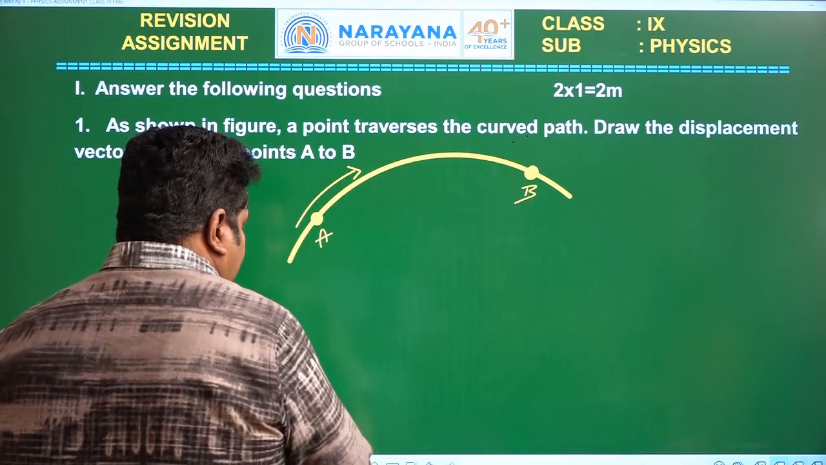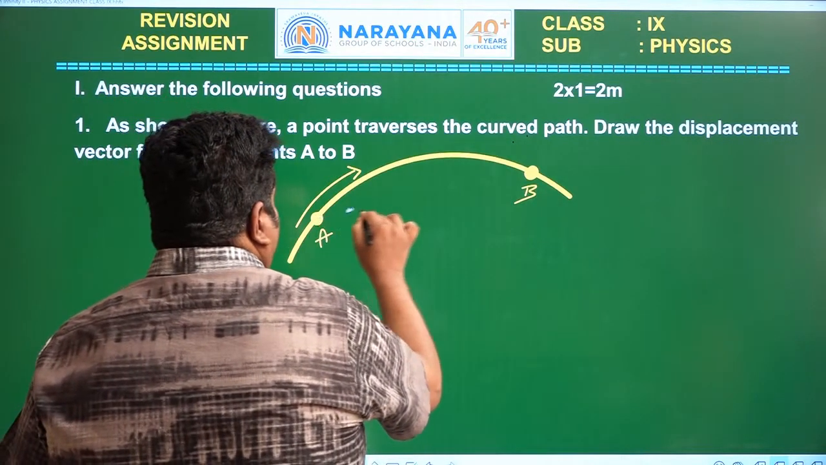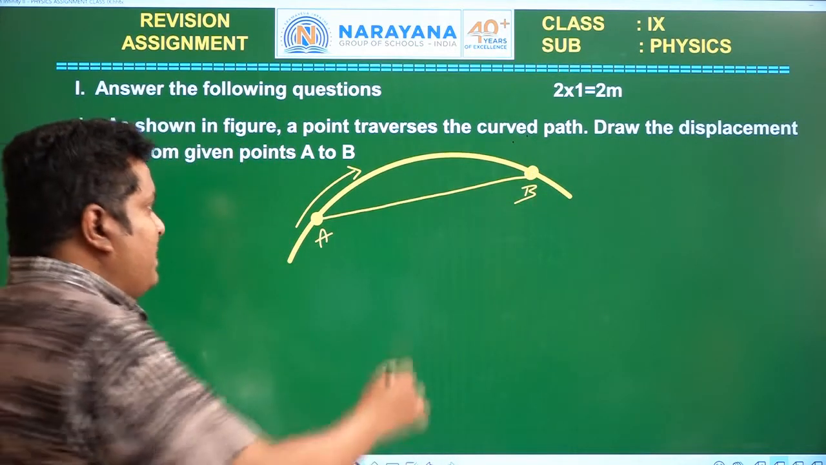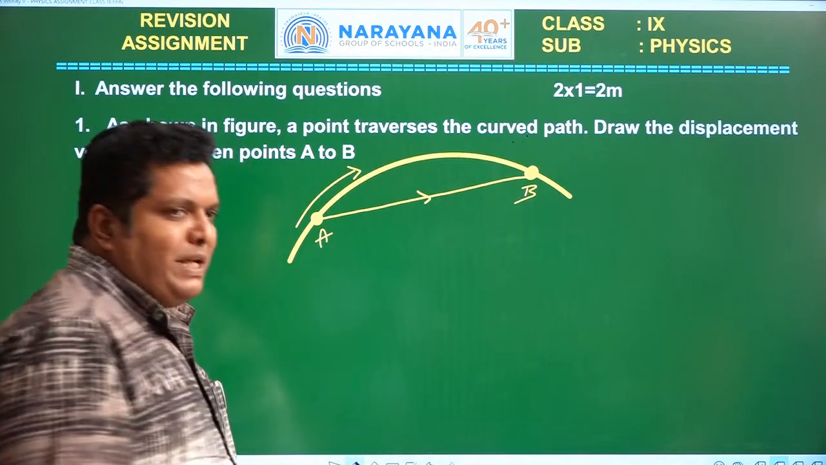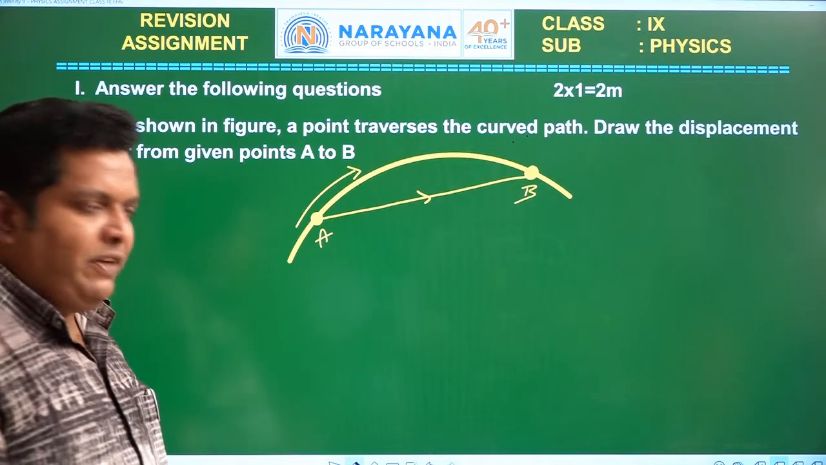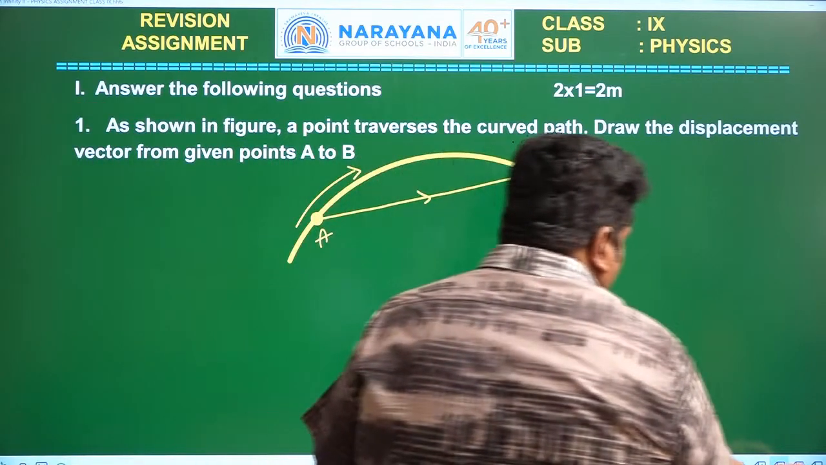Then how to represent a displacement? Let us see. The shortest distance between initial and final points in a specified direction is called a displacement vector. So this is the representation of displacement vector. Now let us see the second question.